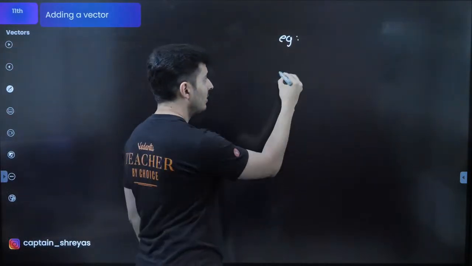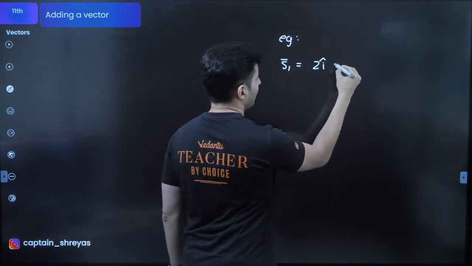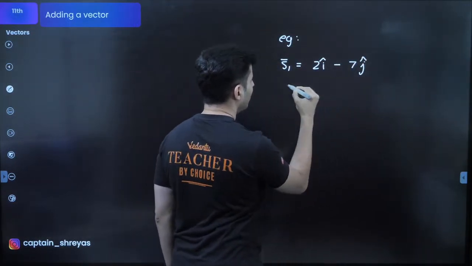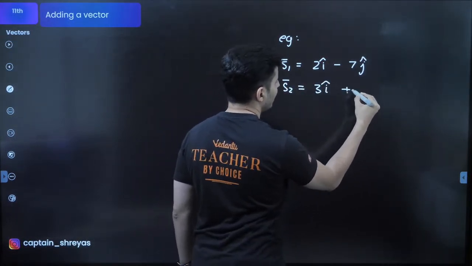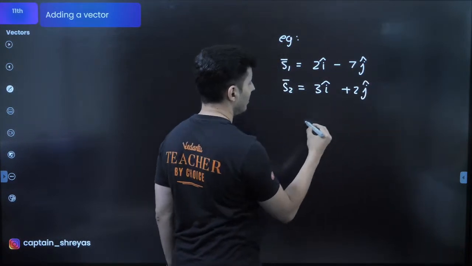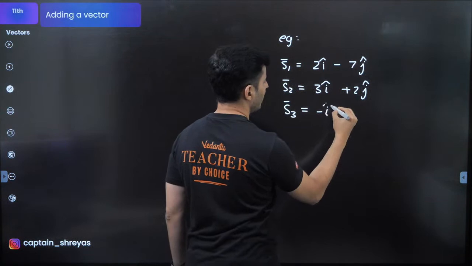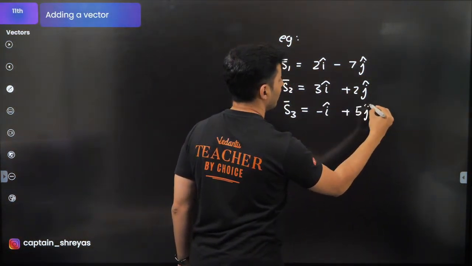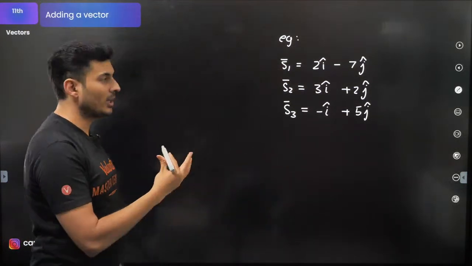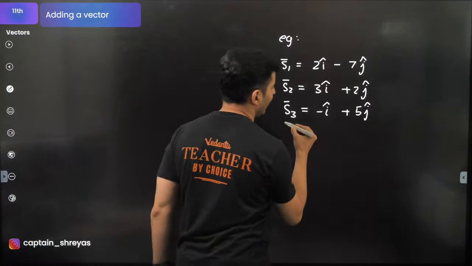Pandu travels. The first time, his displacement is 2i cap minus 7j cap. The second time, Pandu travels 3i cap plus 2j cap. The third time, Pandu travels minus i cap plus 5j cap. So the question is, what is the total displacement of Pandu?